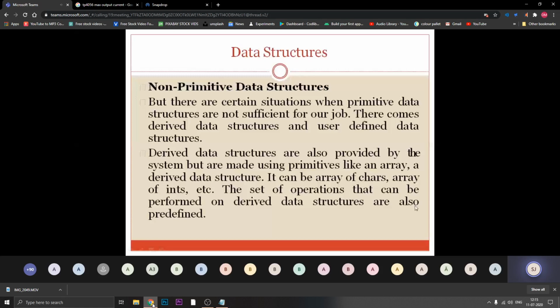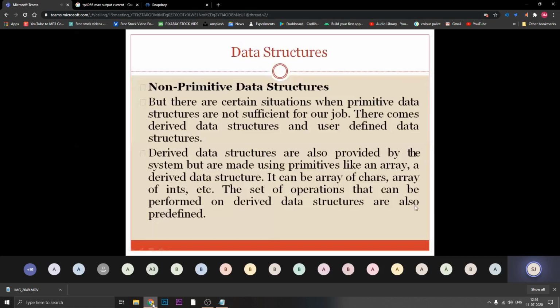You have to write your program by using this application, and only then does new software or a new mobile app come. So primitive data structures are not sufficient for such kinds of jobs. So we need to derive some kind of data structure, a user-defined data structure, and you take it from the primitive data structure.